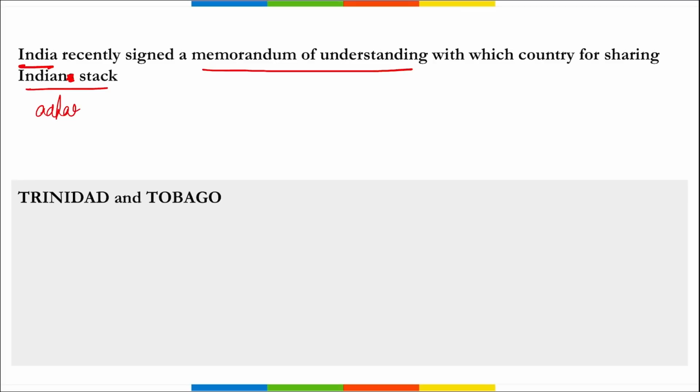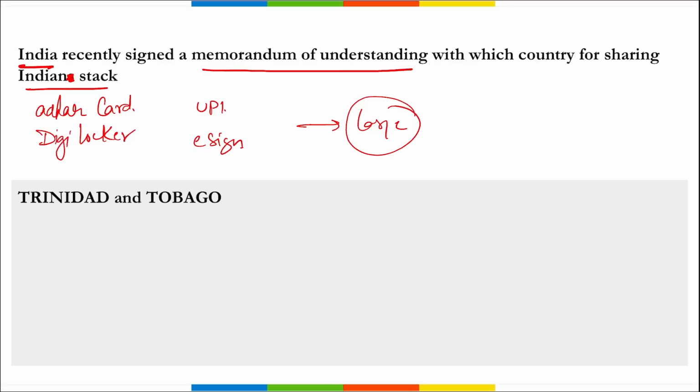Aadhaar card, DigiLocker, UPI, e-sign. These are some of the facilities that come under your Indian Stack. With the help of the Indian Stack, India has been able to cater to a large population in order to provide various services, training programs, and various best practices to tackle the large population in India.